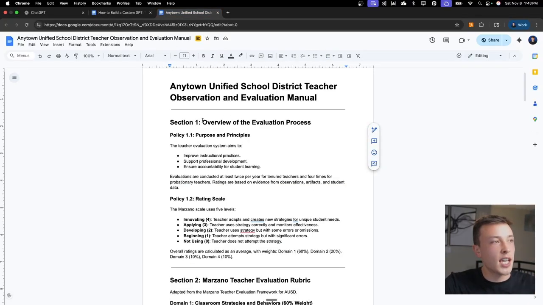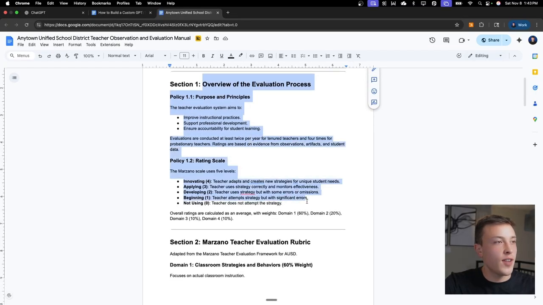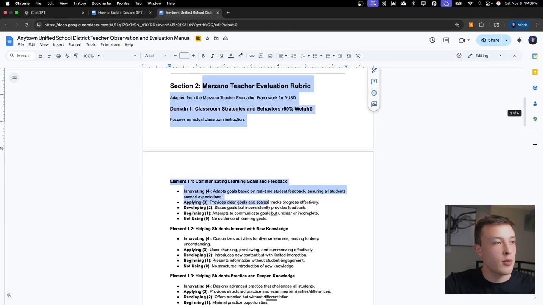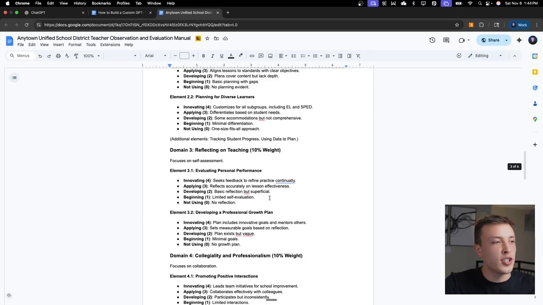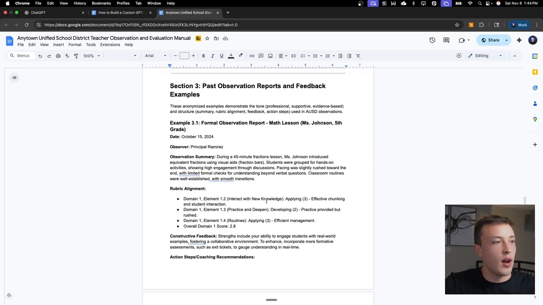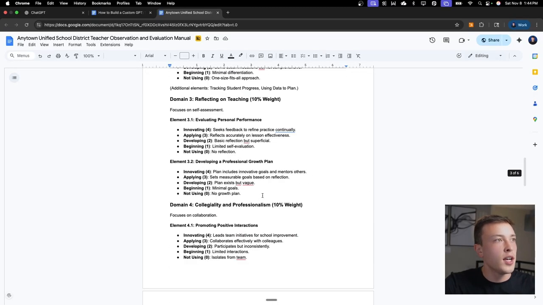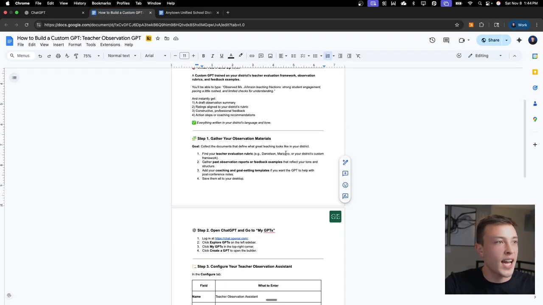I'm going to use this document here that holds an overview of this district's evaluation process. It holds the Marzano teacher evaluation rubric, and then it's just going to hold a bunch of past examples of teacher observations as well. So that's the types of information that you'll want to collect so we can feed it